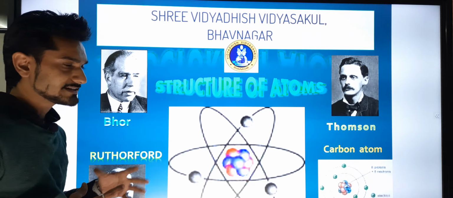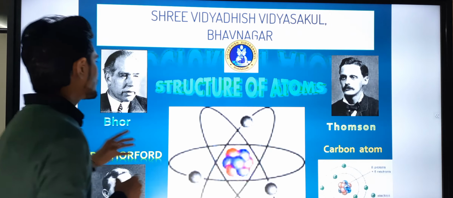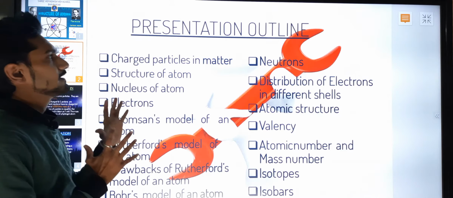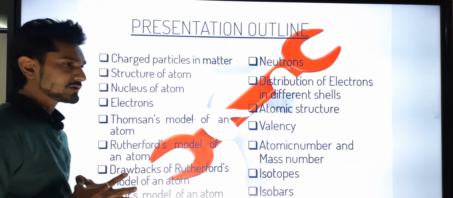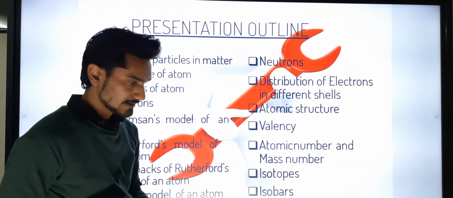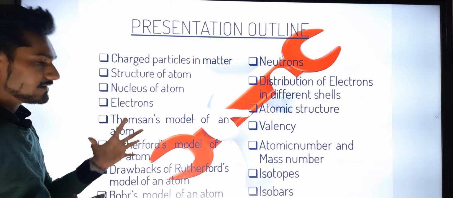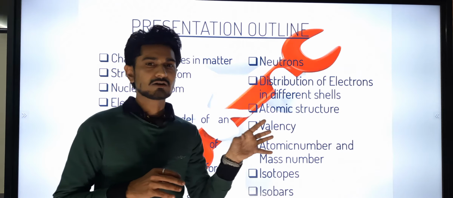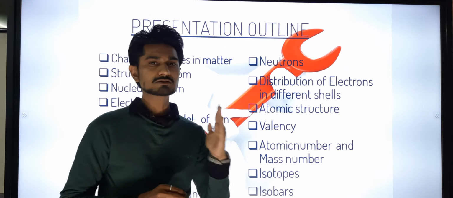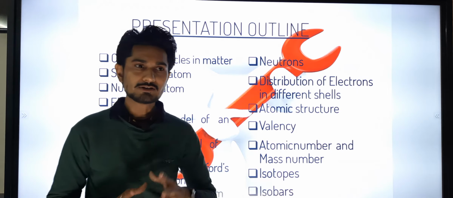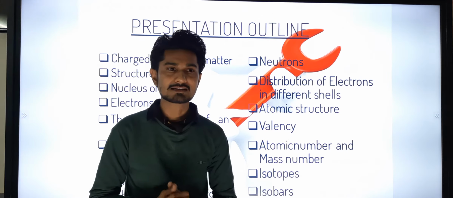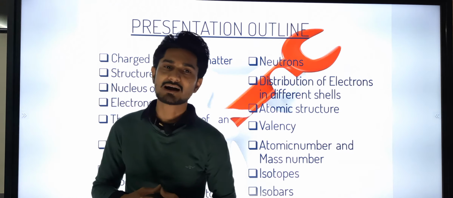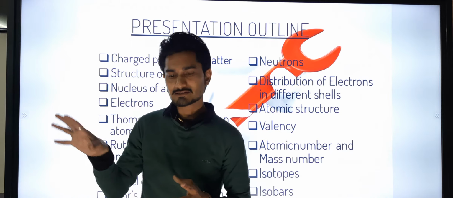The first thing we discuss in the structure of the atom is what the charged particles in matter are. As you can see, the basic subatomic particles of the atoms are electrons, protons and neutrons. In chapter 3 we have seen that various types of ions are present in this universe.